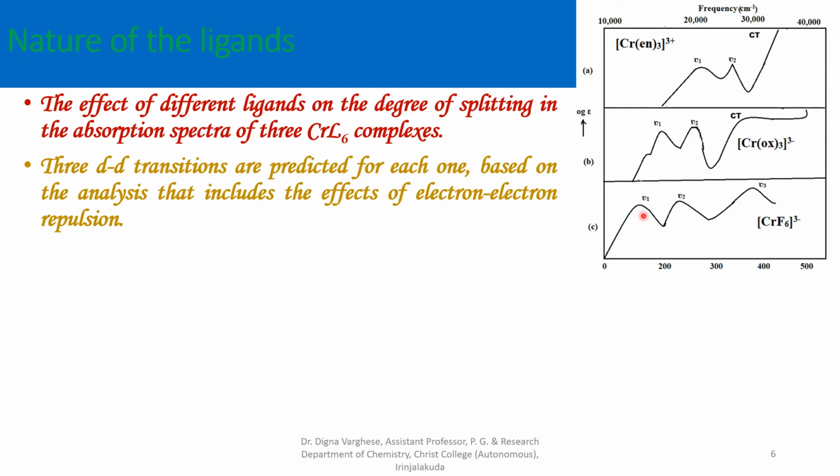One is here, and one is here for the chromium hexafluoride complex. For the chromium trisoxalate complex, 3 electronic transitions are observed, and the tris-ethylenediamine chromium 3 complex also shows 3 transitions.